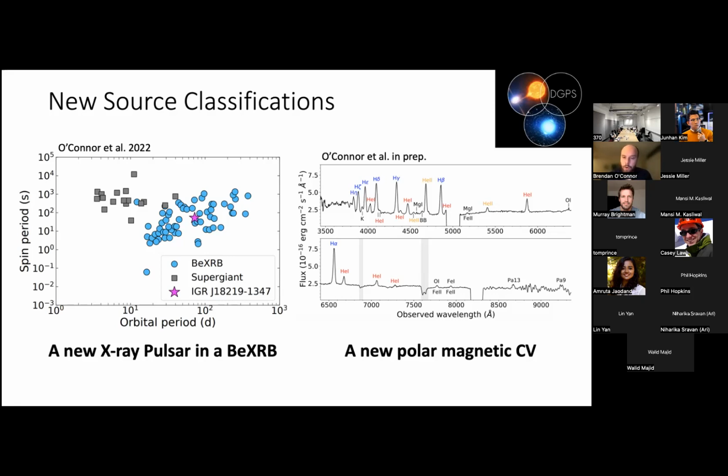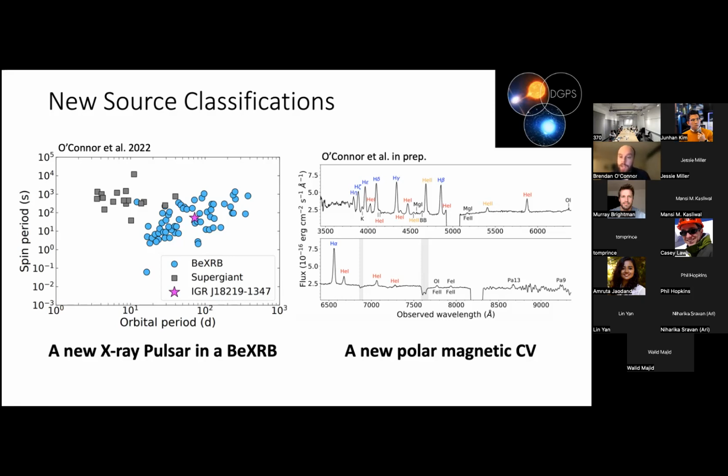The second was a polar magnetic CV. So a polar CV is a system with a white dwarf with a very strong magnetic field of about 10 to 100 megagauss. And this is in an orbit with a low mass star, or a K or M late type star, from which matter is funneled through the magnetic field lines onto the poles of the white dwarf. And this is why it's called a polar CV. Actually, there's no accretion disk in these systems because the magnetic field is too strong to allow an accretion disk to form. And because of that, these are very distinct objects compared to other typical accretion-based CVs.